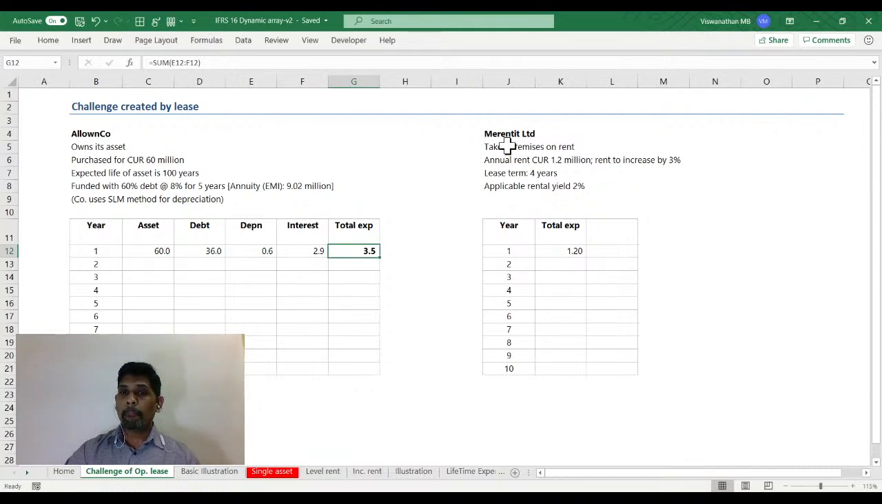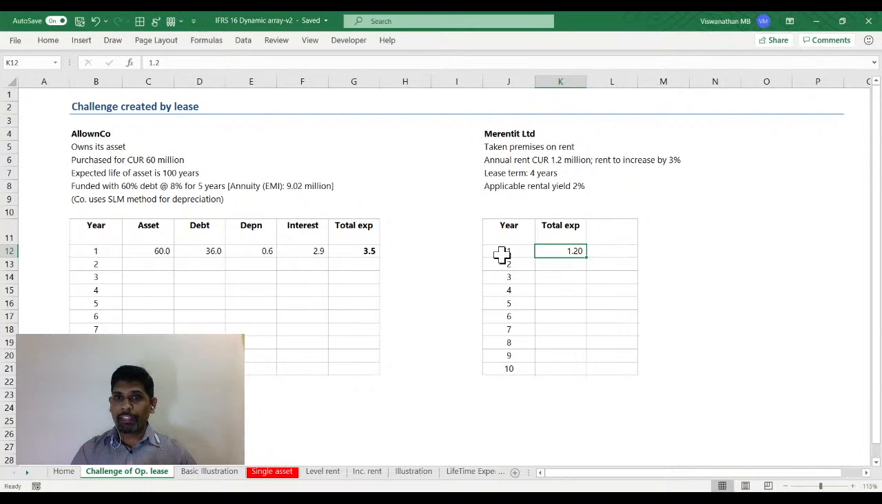Rented, on the other hand, does not have any asset, no debt, no interest, no depreciation. It has 1.2 million of rental expenses. This is how we would have shown it under IAS 7, which is the old accounting standards for lease. Sorry, IAS 17.